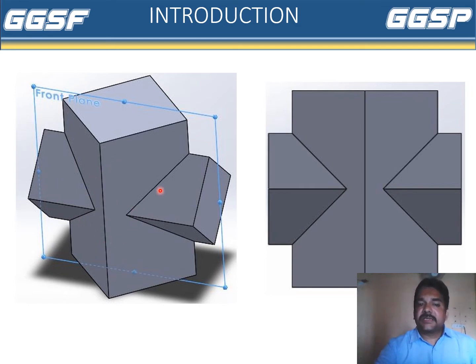This concept is also known as intersection of surfaces, because the surface of this vertical prism intersects with the surface of the horizontal prism. That's why it is called intersection of surfaces. These are called lines of intersection. So our main interest is to draw these lines of intersection. Now if we penetrate cylinder with cylinder, then instead of lines of intersection, we will get curves of intersection.